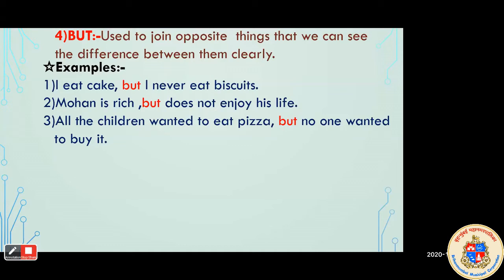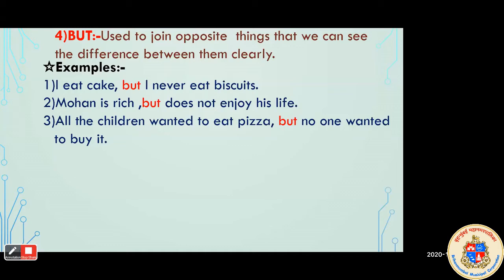In the second sentence, Mohan is rich, but does not enjoy his life. Here also two opposite things are given. Mohan is already rich. He has a lot of money. So it is clear that if Mohan has money, he is rich, so he can enjoy his life in any way. Yes or no? Because he is a rich man, but does not enjoy his life. Here are opposite things. He does not enjoy his life.